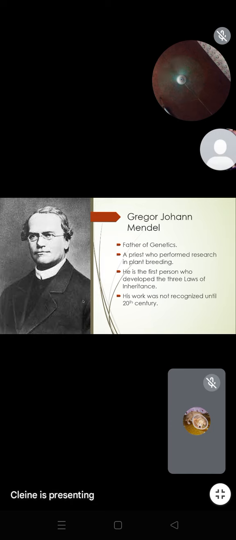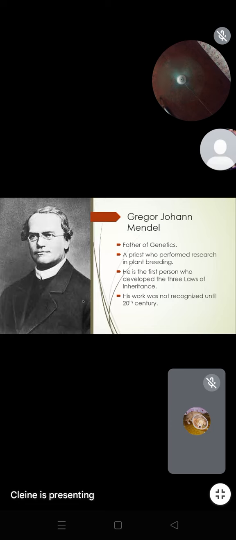So he is a priest who performed research in plant breeding. And yeah, he is the person who developed the three laws of inheritance. But class, since I think Mendel was alive at around 16th to 17th century, and his work was not yet recognized until 20th century.